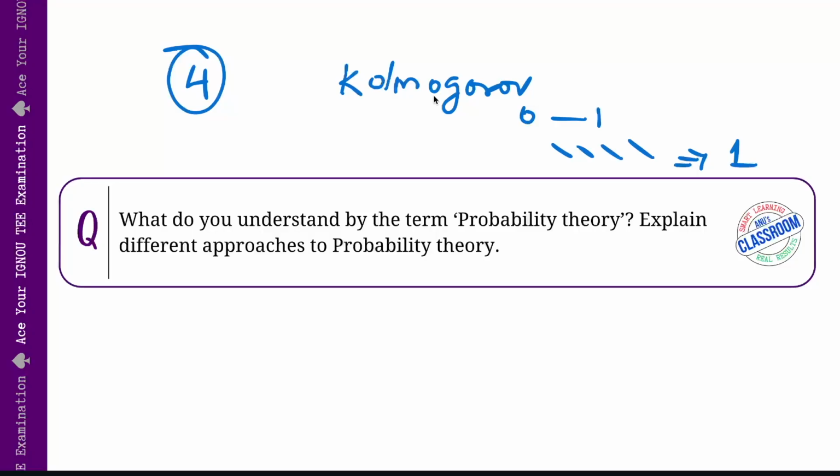So, in short, these four approaches that we just discussed, what are they? Let us recollect. First approach was the axiomatic approach. The second is the frequency approach. The third is the subjective approach. And the fourth was the Bayesian approach. So these four approaches give us various flexible ways to handle uncertainty, from the very strict mathematical definitions in the axiomatic approach to personal judgment in the subjective approach, making probability theory a powerful tool in decision making across many fields.